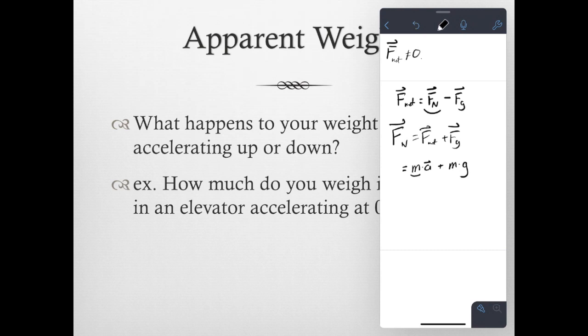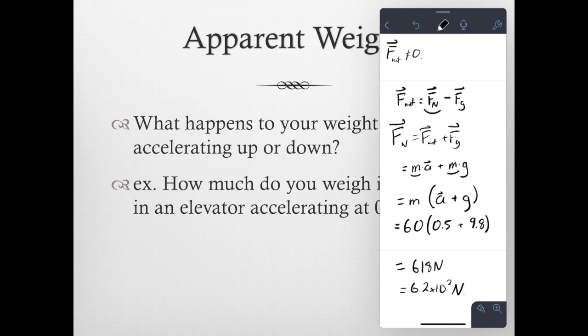Now, noticing we have our mass in both terms, we can take out m, and we are left with m times a plus g. Assuming our mass is still 60 kilograms, our acceleration is 0.5, and gravity is 9.8, we find our weight is now 618 newtons, or 6.2 times 10 to the 2 newtons.